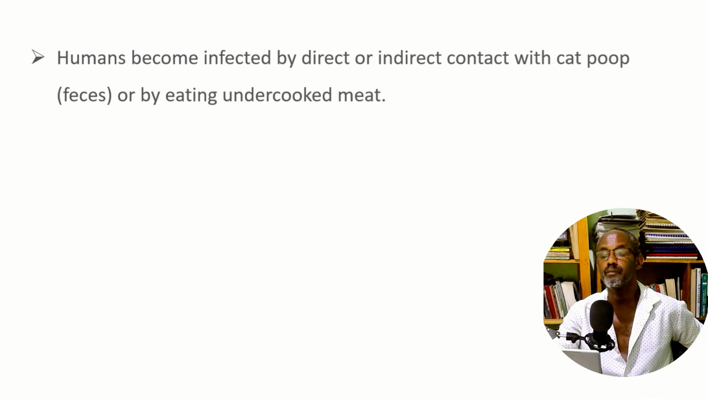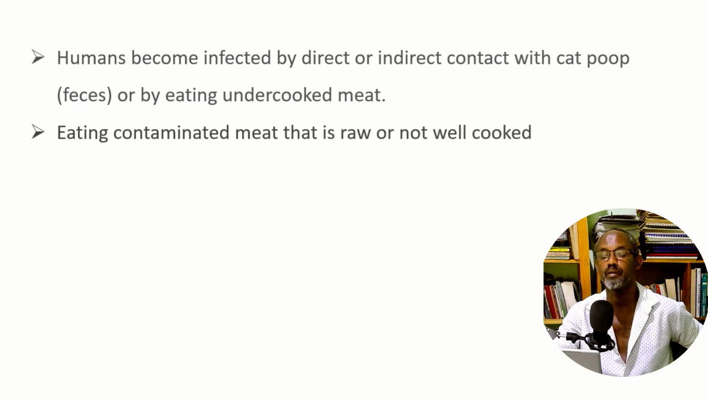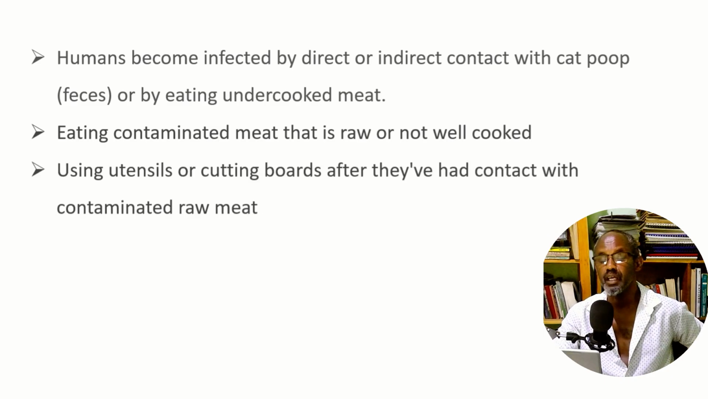Humans become infected by direct or indirect contact with cat feces, or by eating undercooked or uncooked meat of infected animals. Eating contaminated meat that is raw or not well cooked is also a major transmission route. Using utensils or cutting boards after they have had contact with contaminated raw meat.